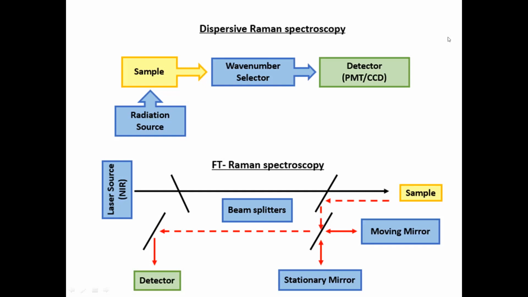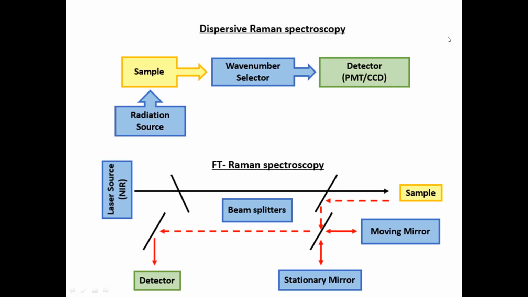Okay, so when we talk about FT Raman spectroscopy, it means we are working with a laser source which has a near infrared wavelength or frequency. So the sample is there, the stationary mirror is there, the beam splitter is there, the source is there. Suppose the source will emit the light, and the light will come up to the sample, and then collision will take place, and the scattered light will come to a mirror, then the mirror will reflect it.